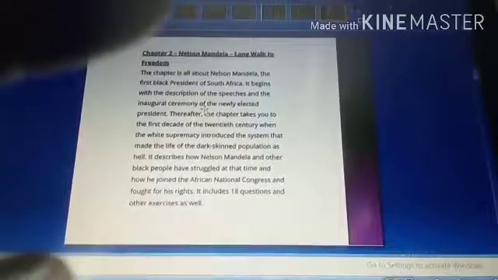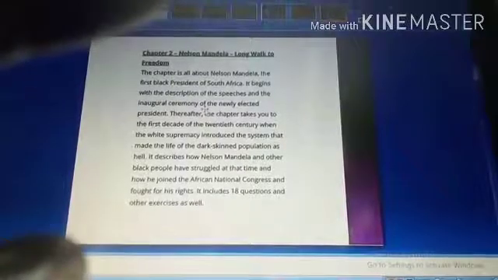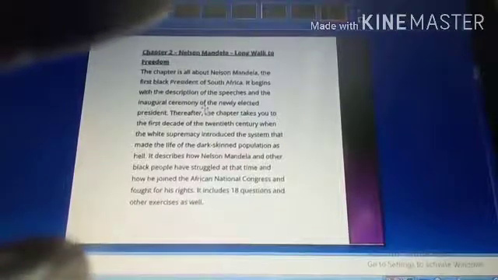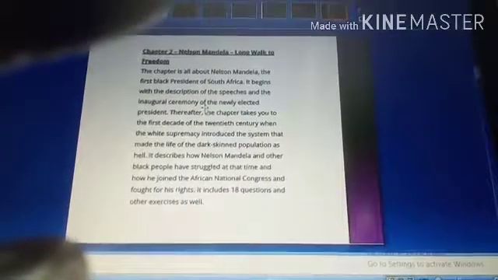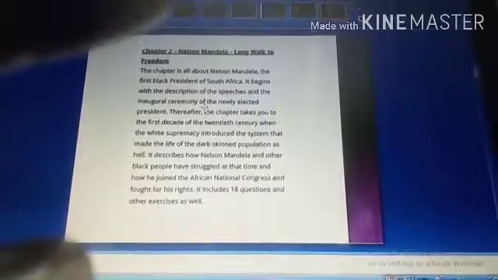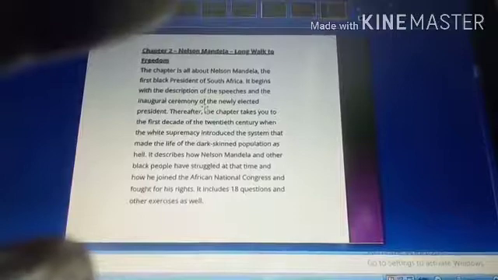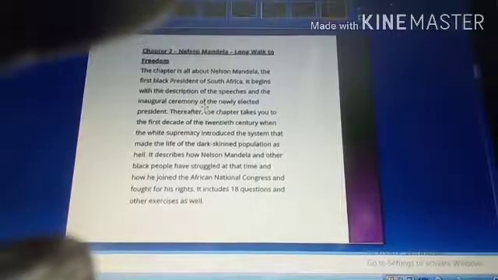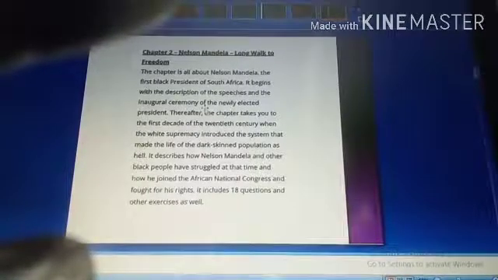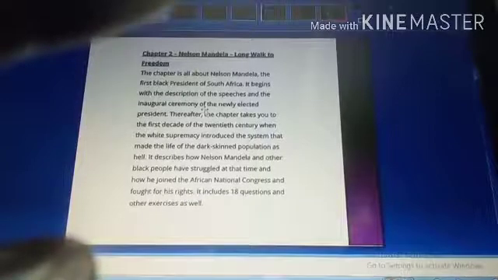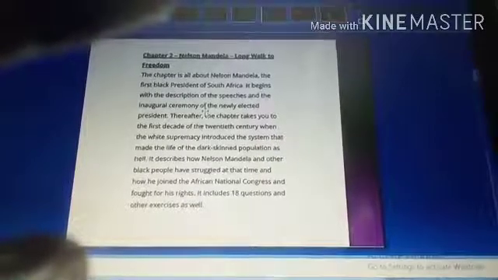That is, as we all know, apartheid, or the discrimination between black and white. What happened? Where did he give the speech? On which date? How did he struggle for getting this freedom? Who are the main characters? So you need to learn all this along with the writer's name.